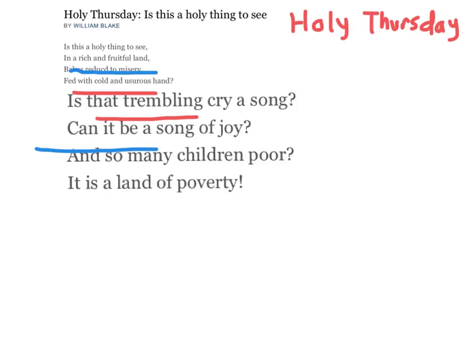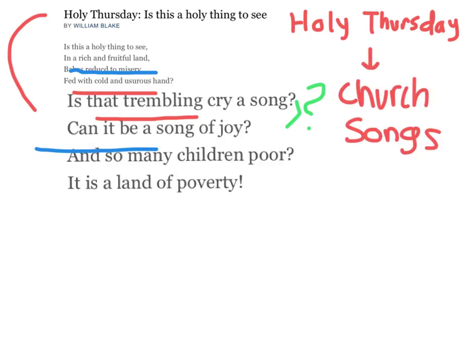So the narrator, in talking about these poor children, is referring back to the first stanza where they talked about the babes reduced to misery. And the narrator is asking whether this trembling cry is a song, and if this supposed song can be a song of joy. And from the title, Holy Thursday, we can get that these are most likely church songs.